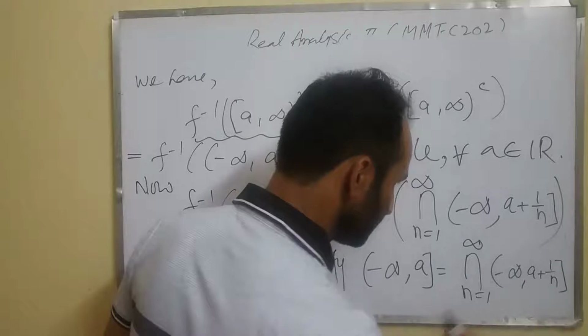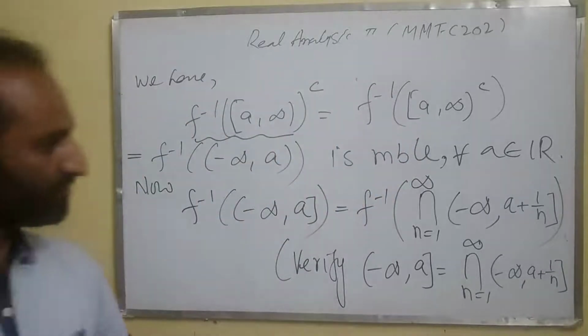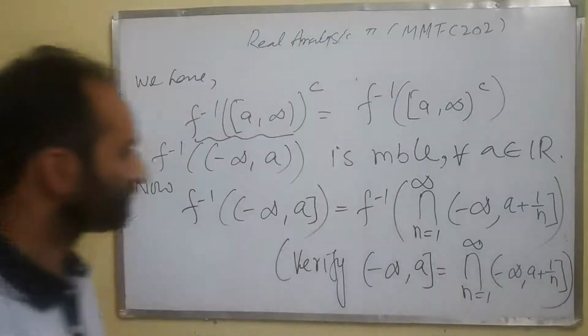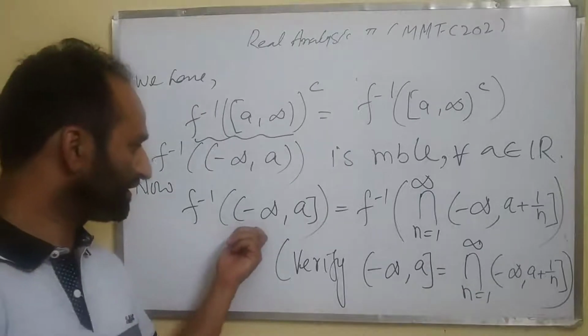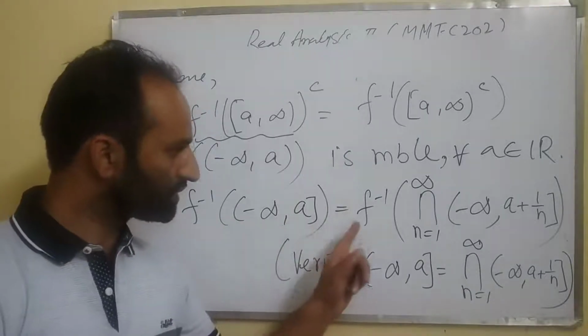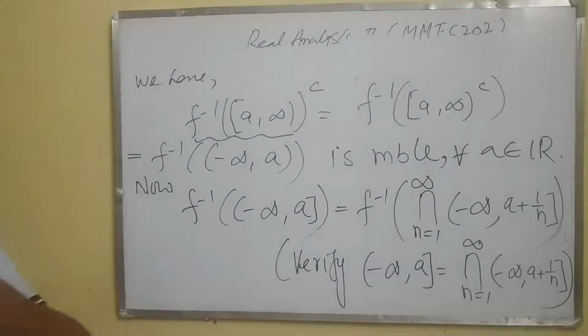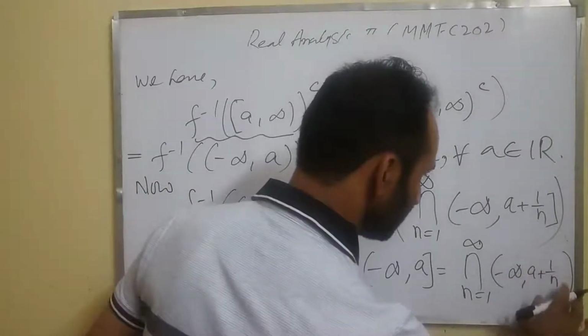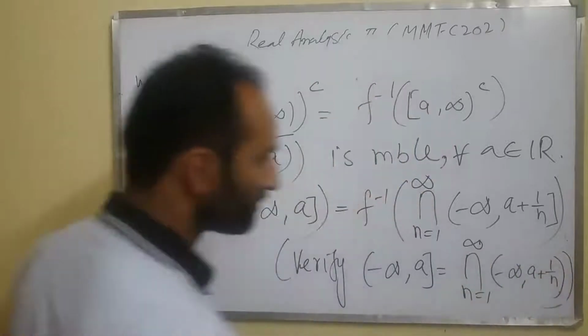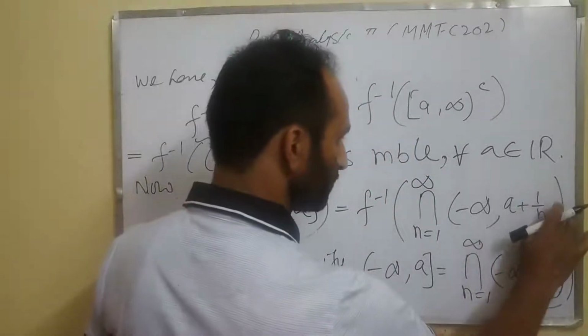Okay, it's closed here. So first verify this one: f inverse of minus infinity to a, closed. It's equal to f inverse of, here it's open, not closed.